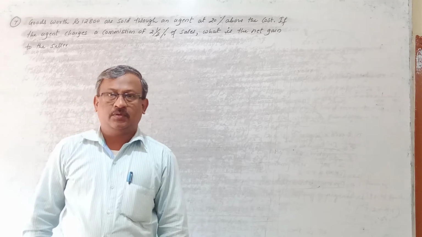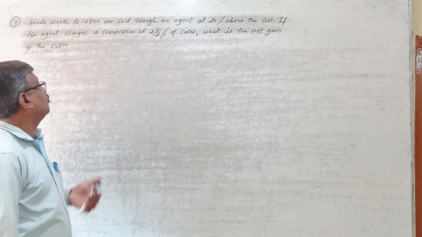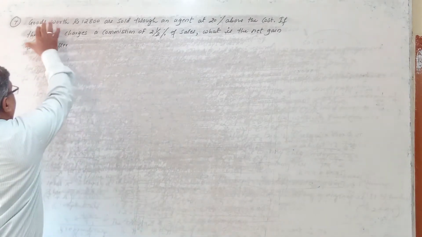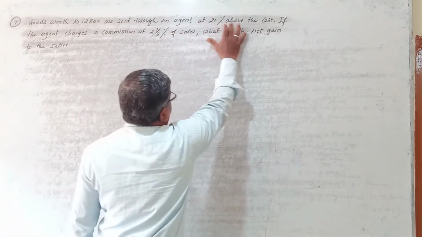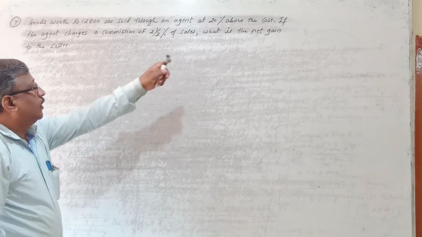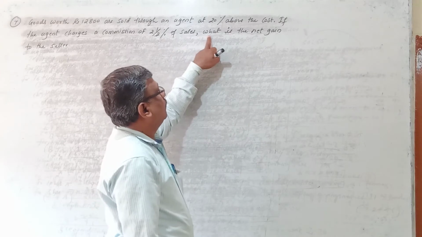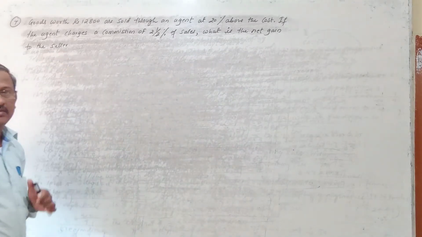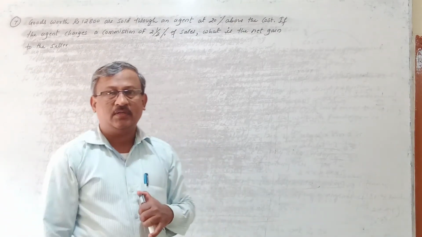So here is the next problem on commission, problem number 7. I'll read out the problem here. The goods worth rupees 12,800 are sold through an agent at 20% above the cost. If the agent charges a commission of 2.5% of sales, what is the net gain to the seller? What have they asked here? They have asked you to calculate the net gain to the seller.